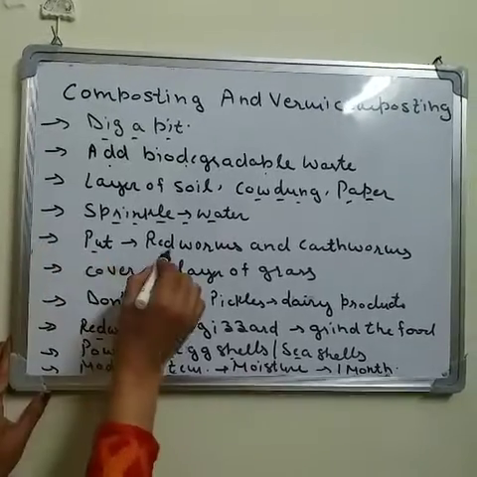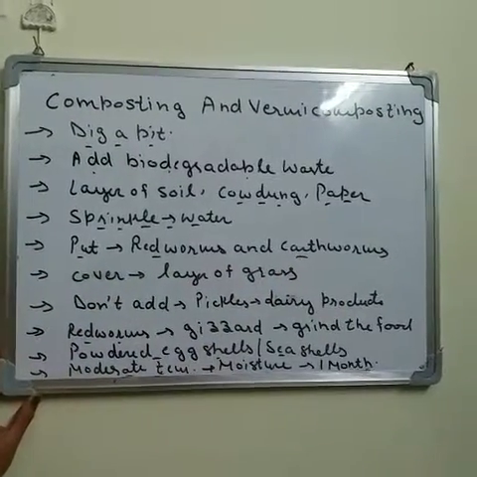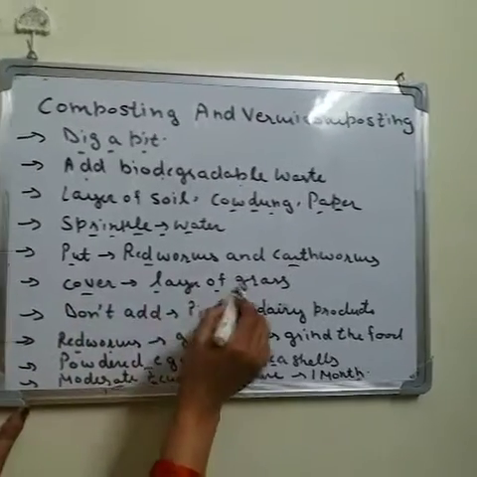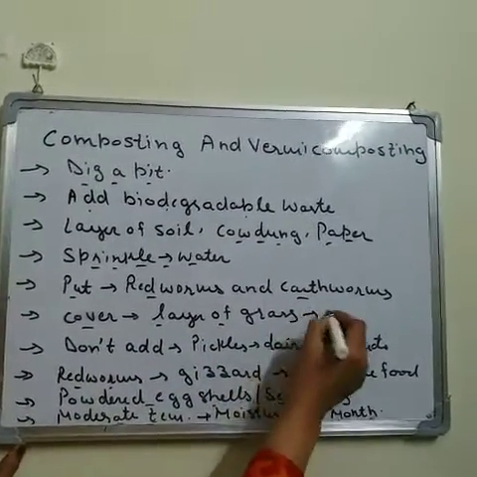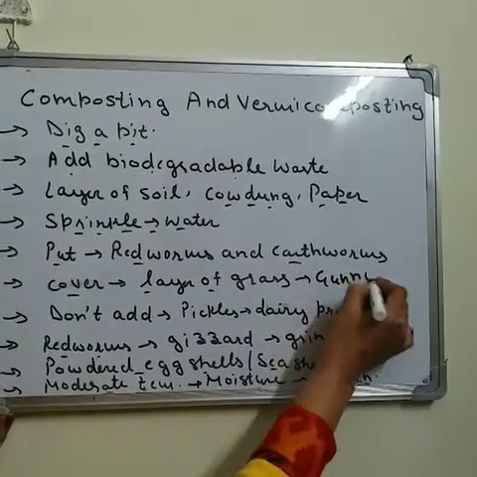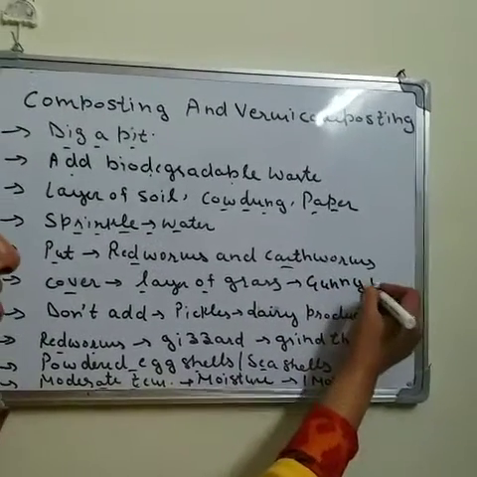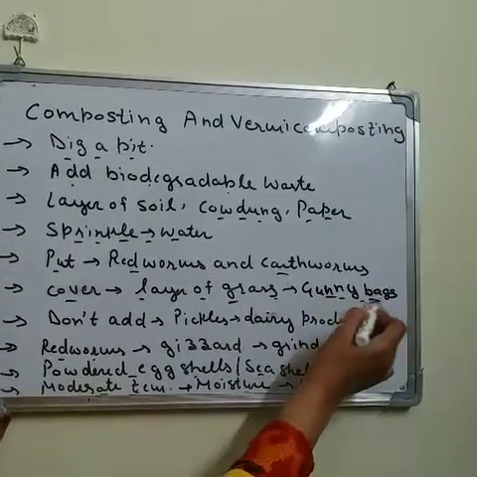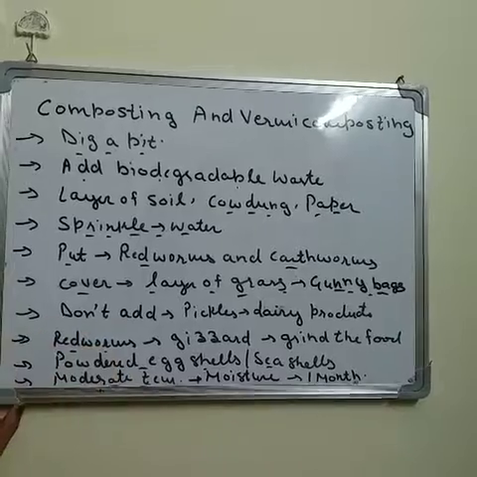Now take some red worms or earthworms and add them into the pit, and cover this pit with a layer of grass or gunny bags. Why do we cover the pit with grass or gunny bags? So that the birds cannot eat the insects.